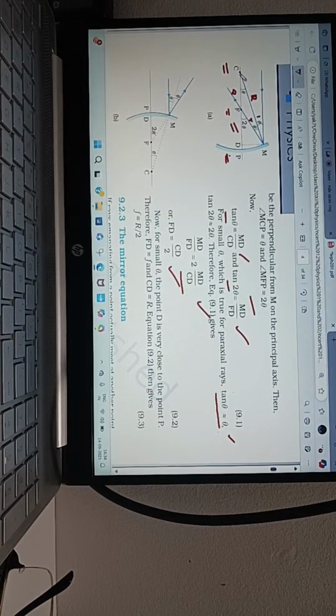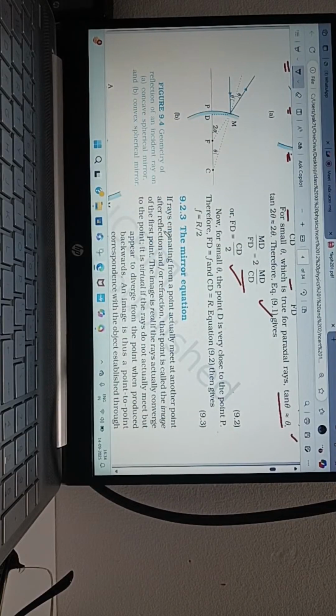So that is why the distance CD will become MD by FD, and CD is 2 times FD. FD equal to CD by 2, which means CD is R, the radius of curvature. Any doubt? Just a few steps. If you draw and keep it in your book, I will be happy.